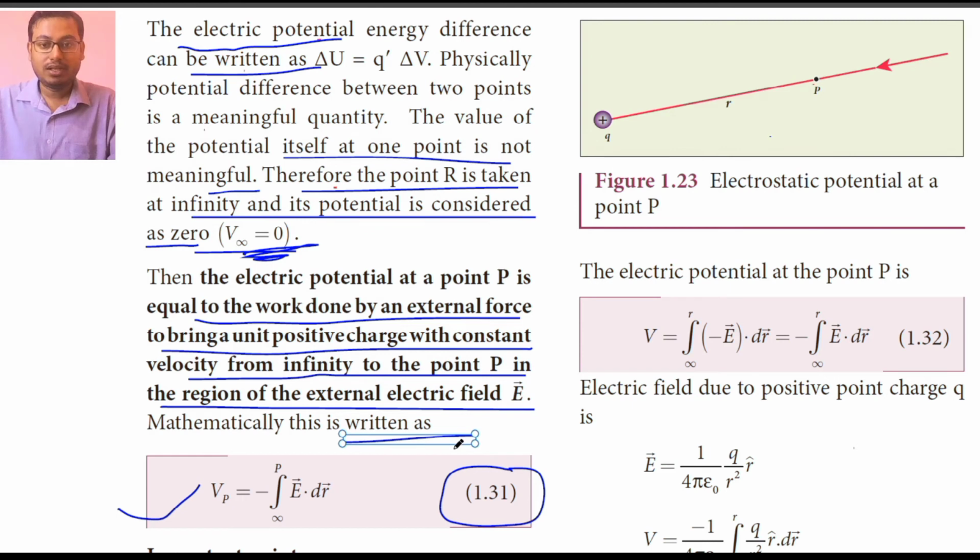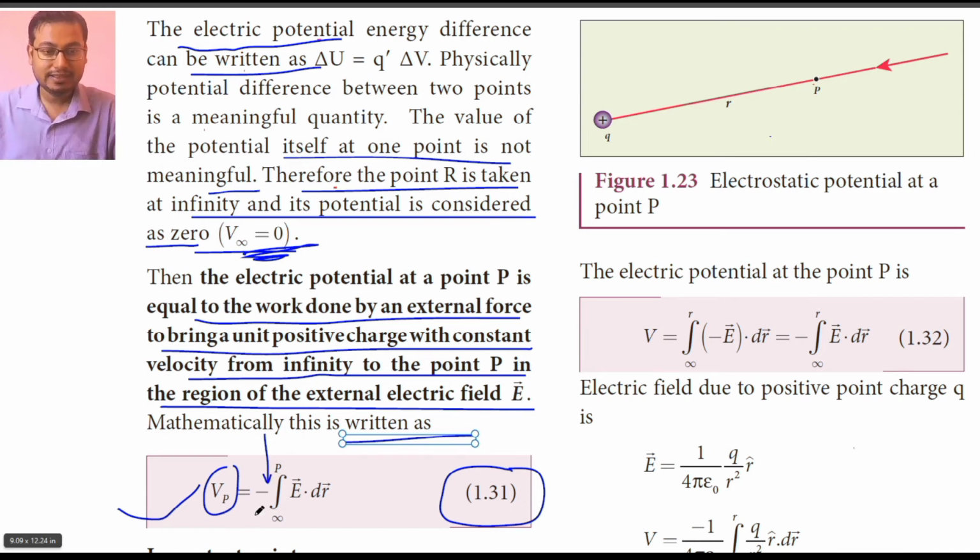Always see here, a negative sign is given. Why? Because the work is done to bring a charge in the region of repulsion, that is, a positive test charge is brought from infinity to a particular point where another positive charge is creating its electric field.